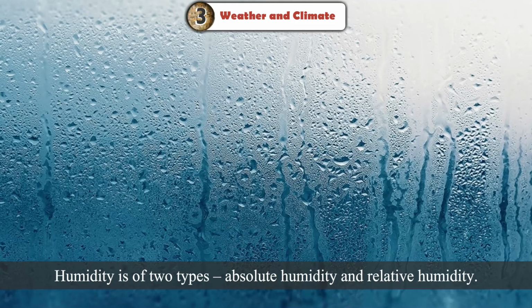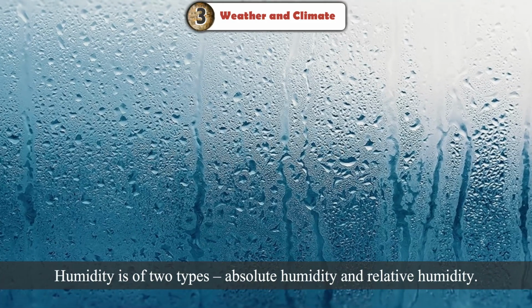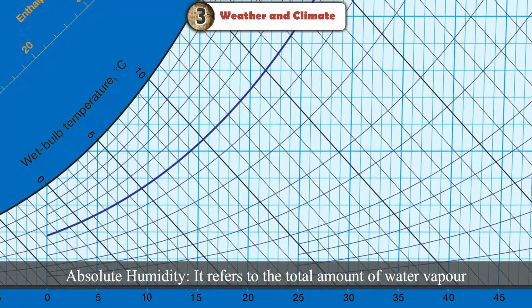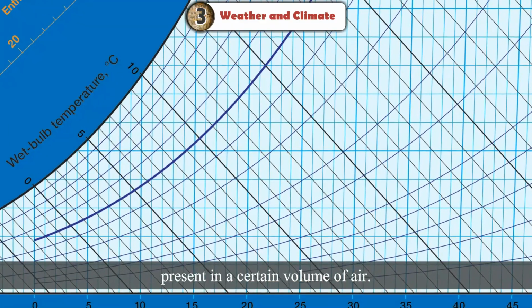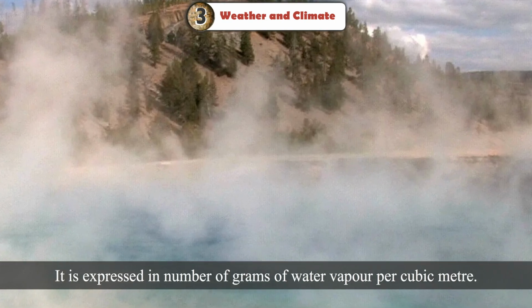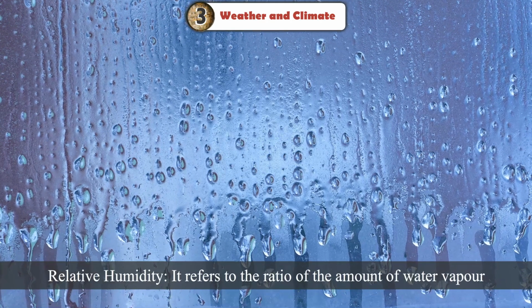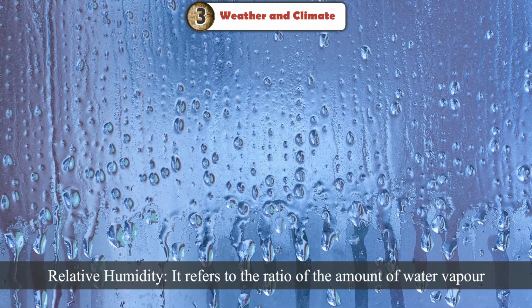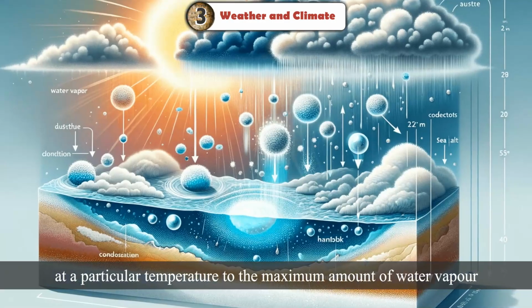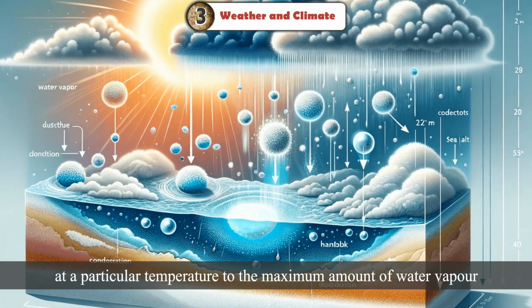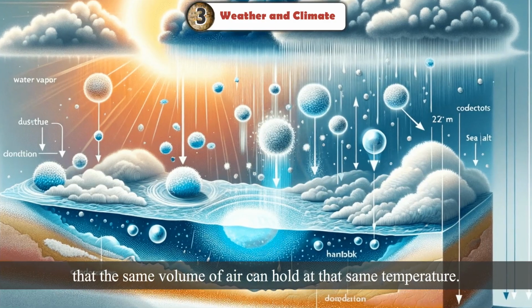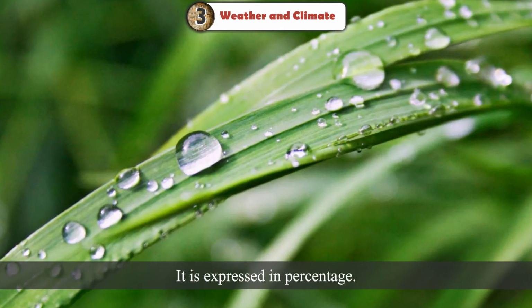Humidity is of two types: absolute humidity and relative humidity. Absolute humidity refers to the total amount of water vapor present in a certain volume of air. It is expressed in number of grams of water vapor per cubic meter. Relative humidity refers to the ratio of the amount of water vapor present in a certain volume of air at a particular temperature to the maximum amount of water vapor that the same volume of air can hold at that same temperature. It is expressed in percentage.